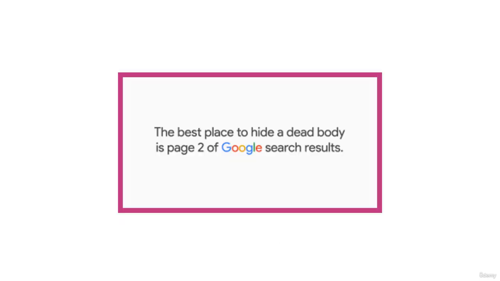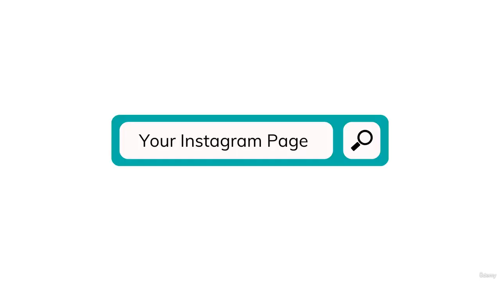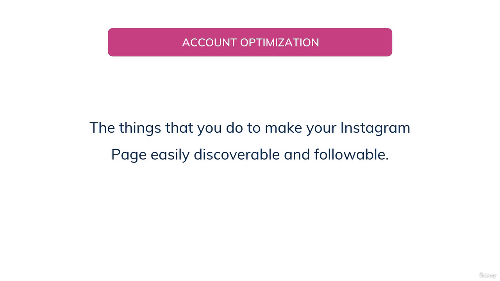Now there is a funny quote out there that says, "The best place to hide a dead body is on the second page of Google search results." Well, the meaning of this quote is that it is very important to make your website or your Instagram page appear at the top of search results. Okay, after hearing all these things, if you still don't know what account optimization is, here is how I define it. As you can see on the screen, the definition is: the things that you do to make your Instagram page easily discoverable and followable.